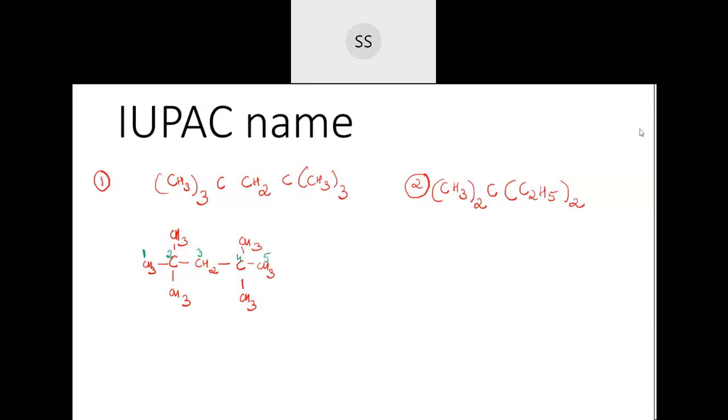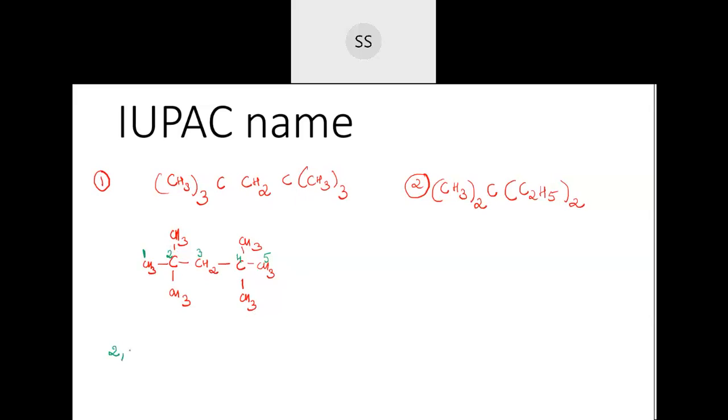Now after numbering, at the second position there are 2 CH3, and at the fourth position again 2 CH3 as branches. This will be our main chain. Both positions should be mentioned, correct?